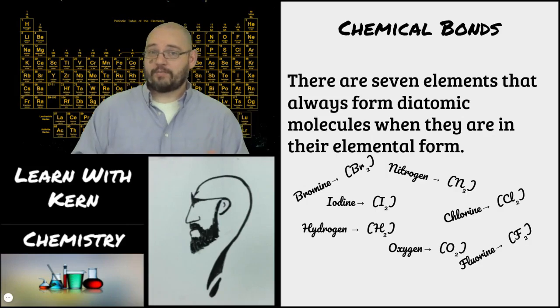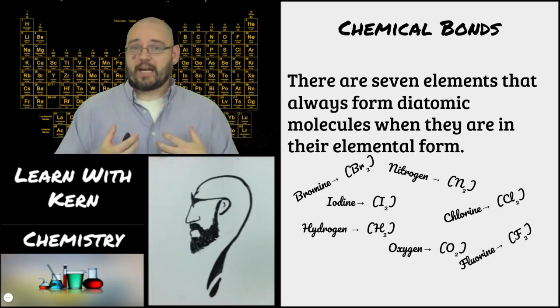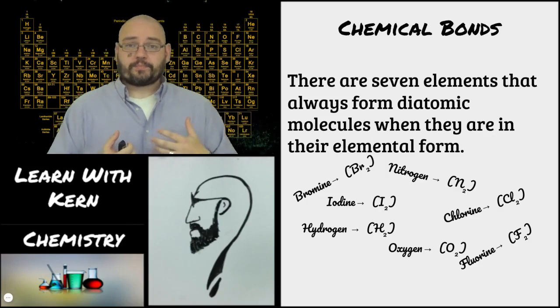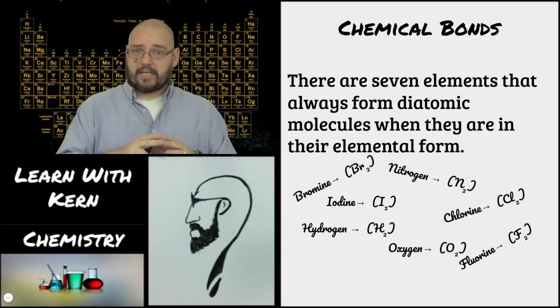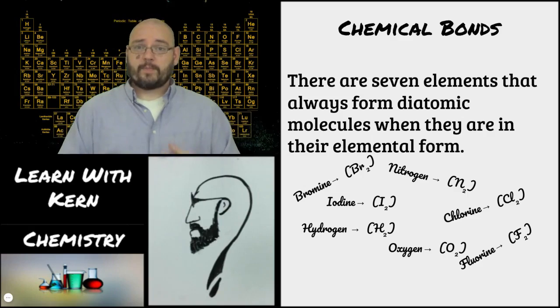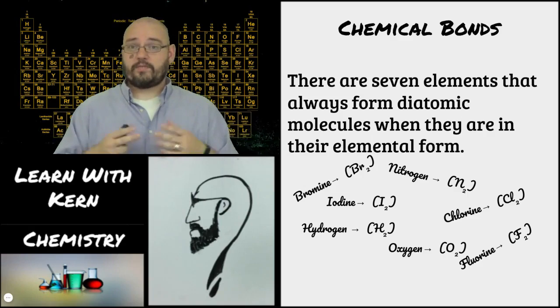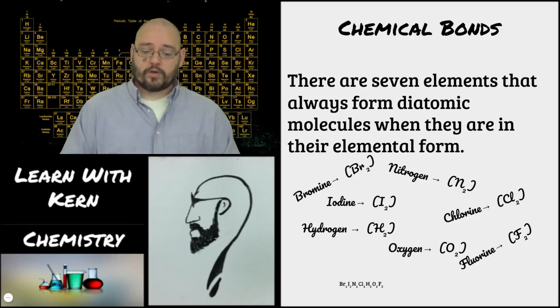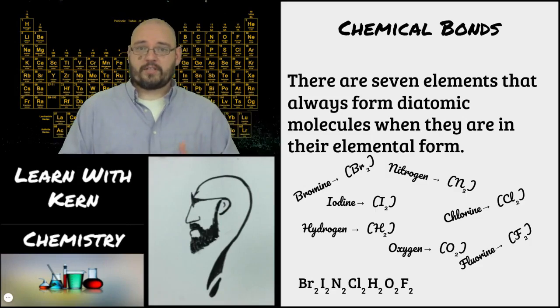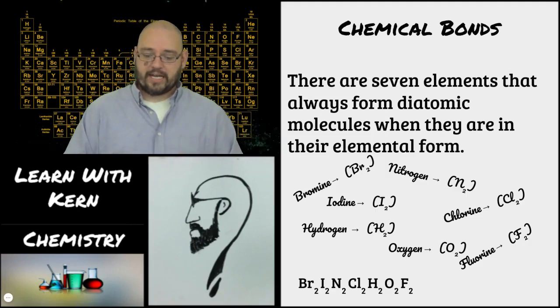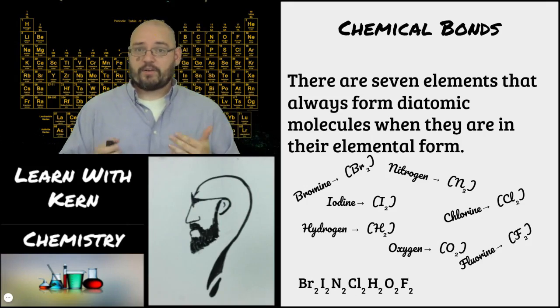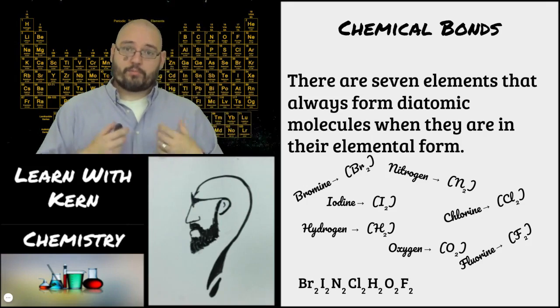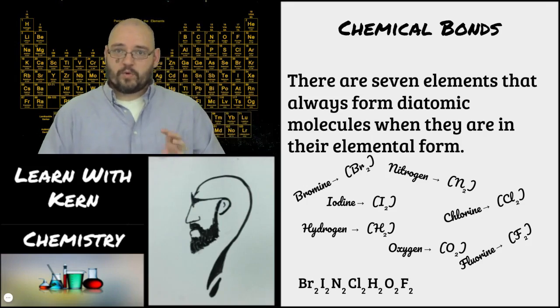Now, the order that I gave those to you is because of the way that I was taught this, and it helps with a little acronym to help you remember the 7 of them, this lovely little word that I say, Brinkelhoff. All right. It's just kind of a fun word to say, Brinkelhoff. Bromine, iodine, nitrogen, chlorine, hydrogen, oxygen, and fluorine.